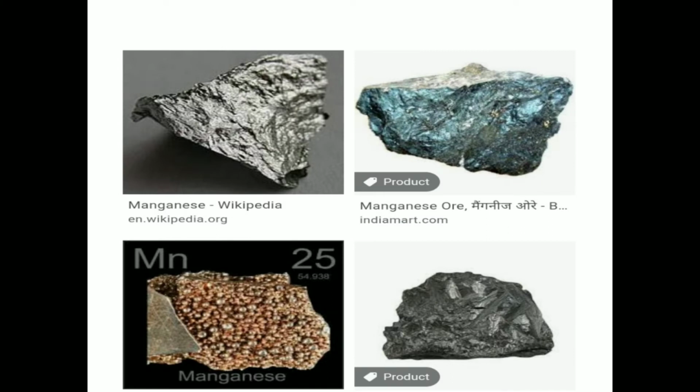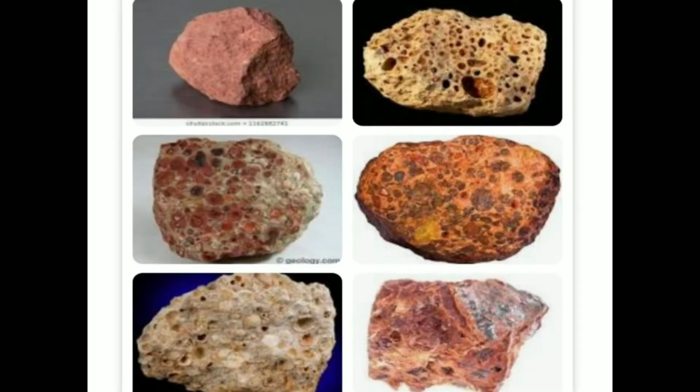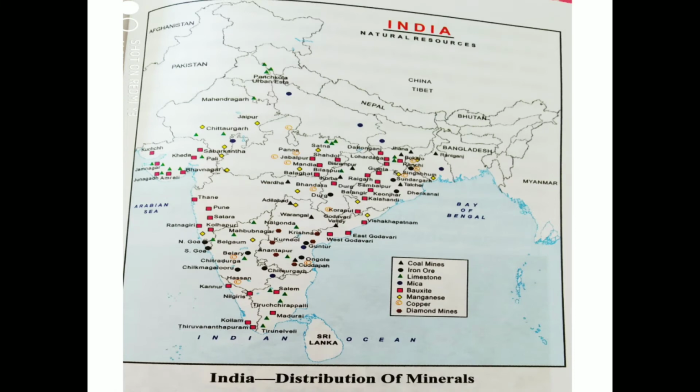The next type of major mineral found is manganese. As you can see, India is also one of the leading producers of manganese, and these deposits are present in some of the states like Maharashtra, then Madhya Pradesh, then Orissa, then Chhattisgarh, then Karnataka, and then Telangana. These are some of the states where manganese is found.